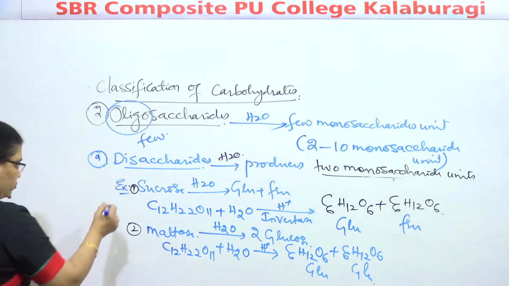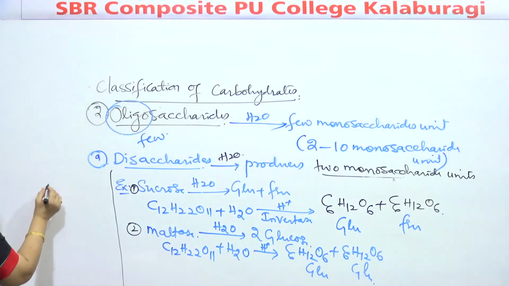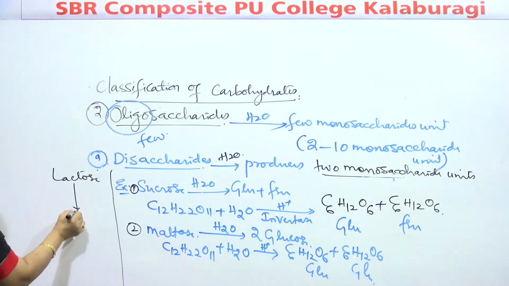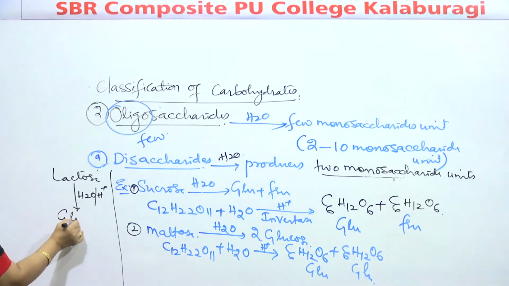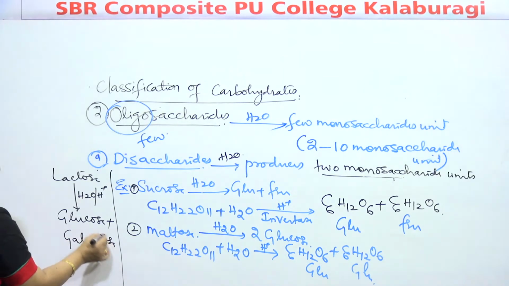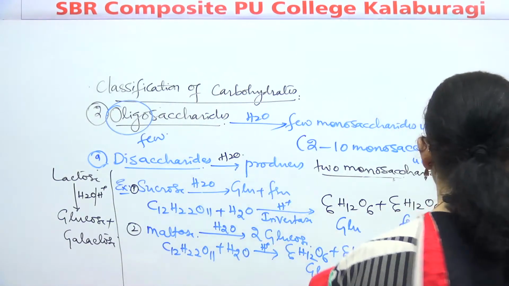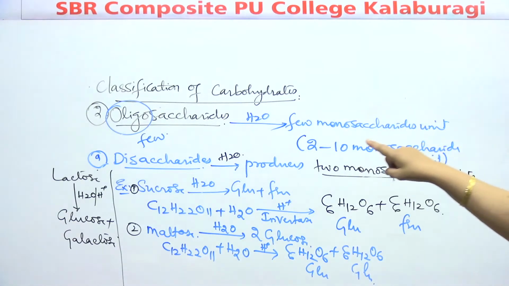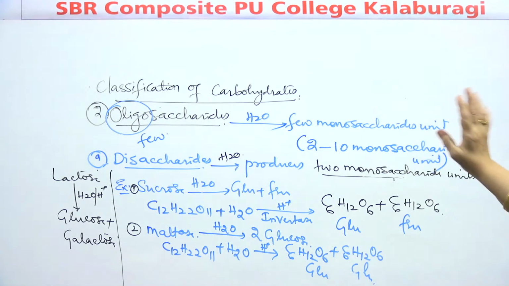Same way, lactose. Lactose on hydrolysis gives what, children? Glucose and galactose. So whenever we talk about the oligosaccharide, these are the carbohydrates which on hydrolysis give few units of monosaccharide.